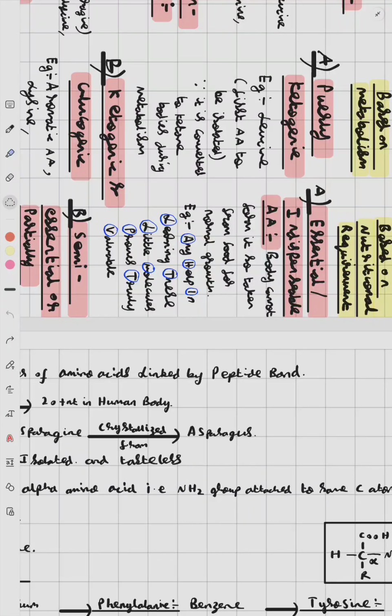So based on nutritional requirement, for the essential or indispensable amino acids, the mnemonic is: Any help in learning these little molecules proves truly valuable. A stands for arginine, H stands for histidine, I stands for isoleucine, L stands for leucine, T stands for threonine, L stands for lysine, M stands for methionine, P stands for phenylalanine, T stands for tryptophan, and V stands for valine.